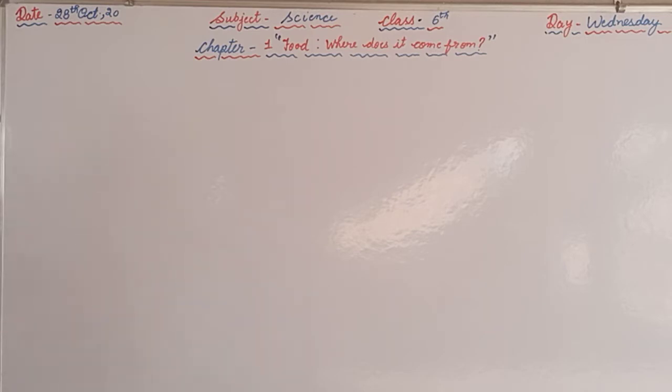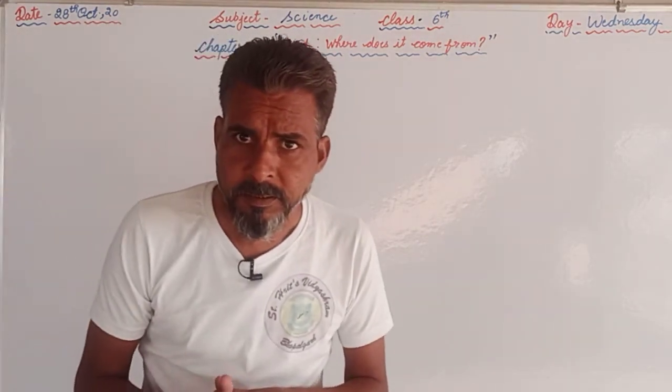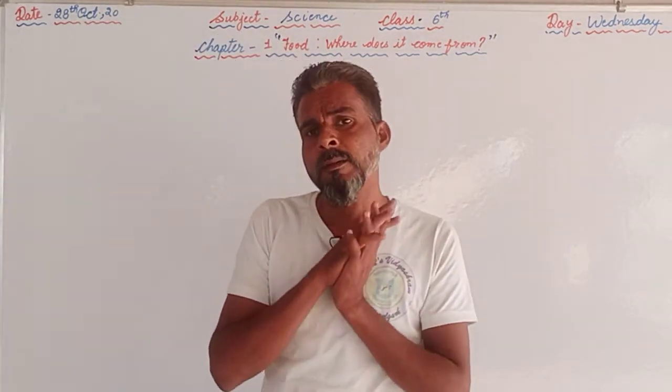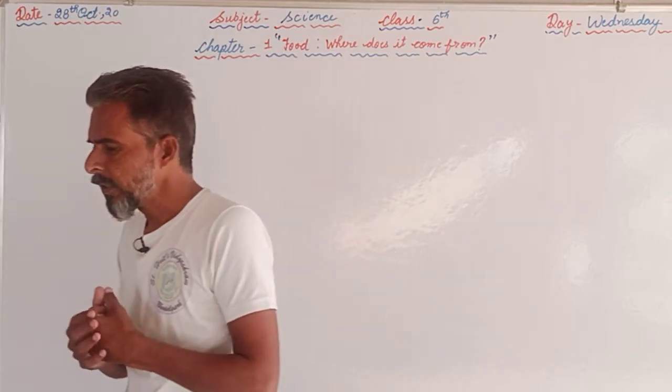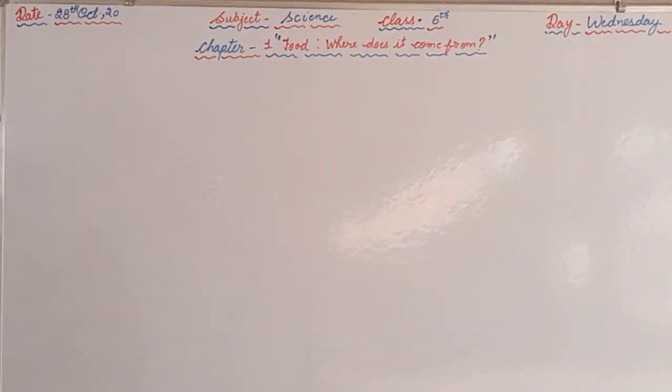First of all we will read the question. Do you find that all living beings need the same kind of food? No, different living beings need different kind of food. Plants make their own food from simple raw material. Some animals like herbivore eat plants only. Carnivore animals eat flesh of the other animals, while the omnivore animals eat both plants and animals. So this is the complete answer for this question. That is the first question given in the exercise at the end of this chapter.